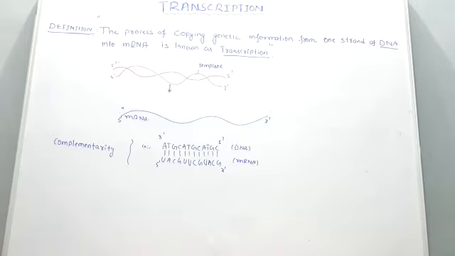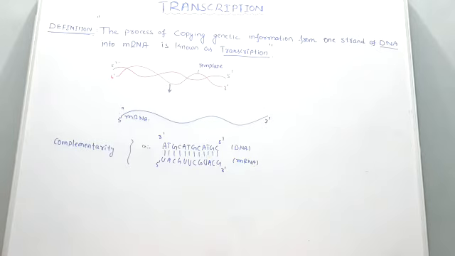Take for example, if the nucleotides on the DNA strand 3' to 5' are AT, GC, AT, GC. This is a hypothetical sequence I wrote on the board. Note down AT, GC, AT, GC, AT, GC. Likewise, the 3' to 5' strand is the DNA template.